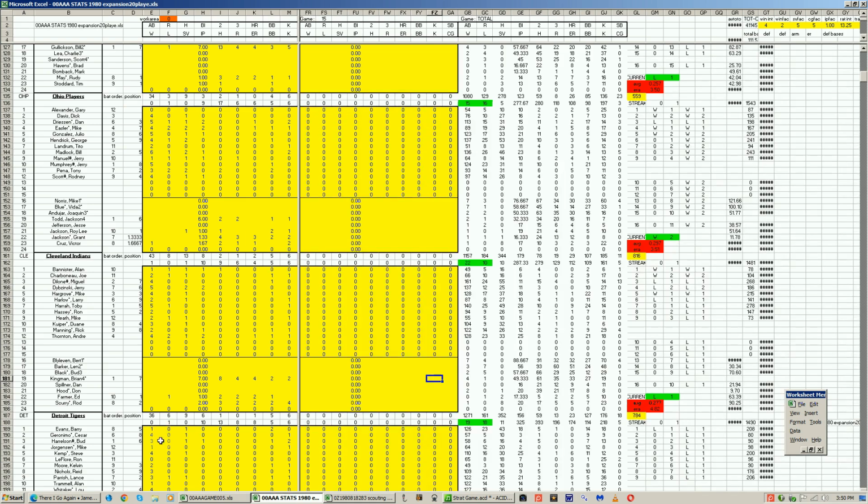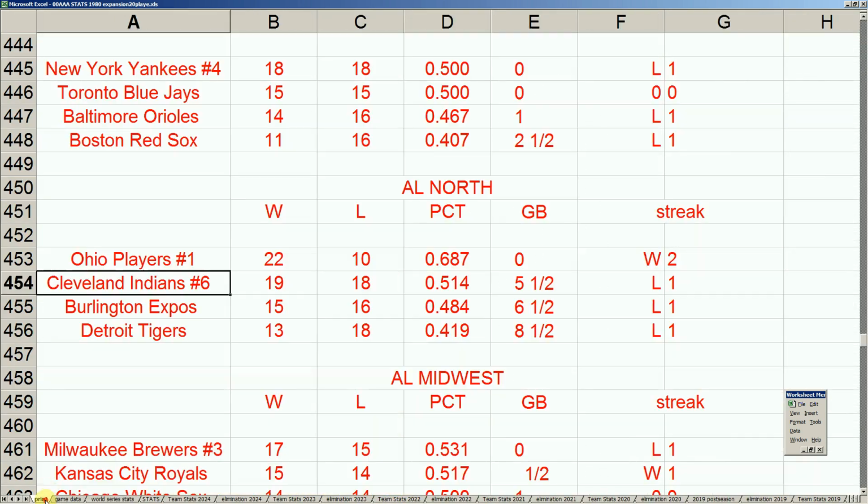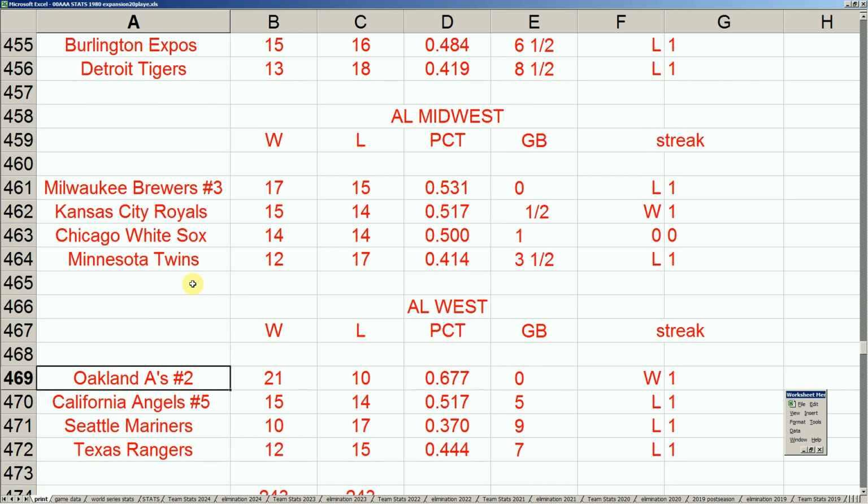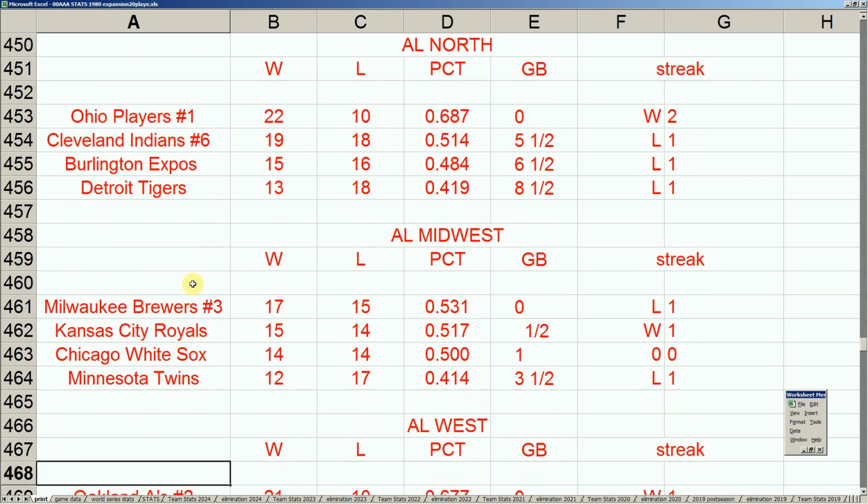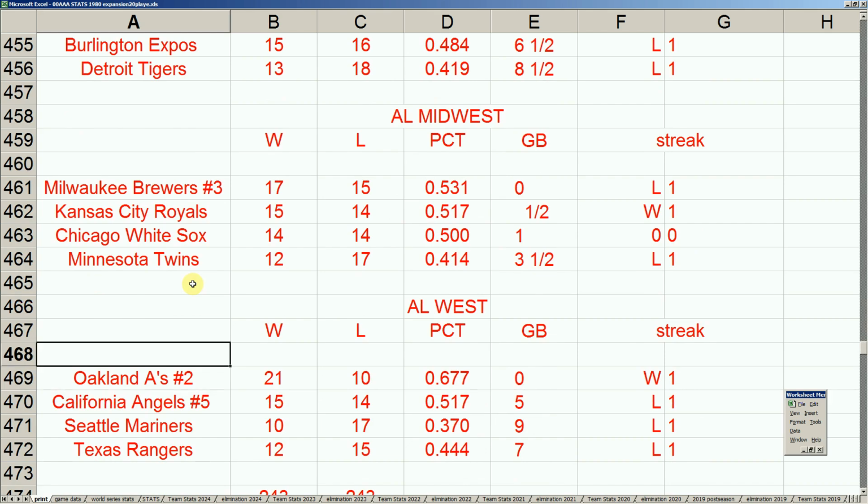And the number one seed will still host it. Ohio is your number one. They will host it with a 22-10 record, and Oakland's 21-10, but they were number one seed anyway.